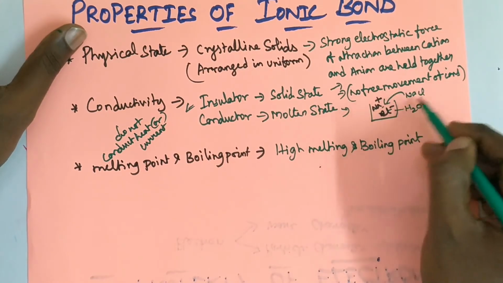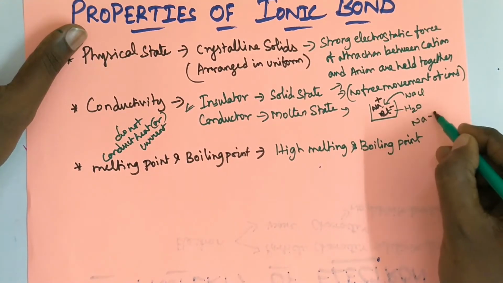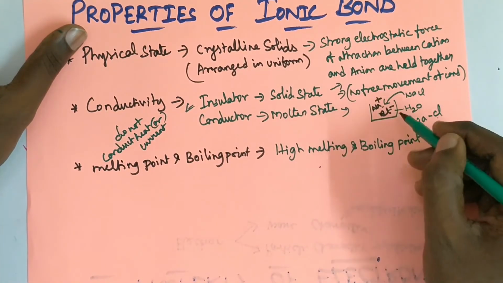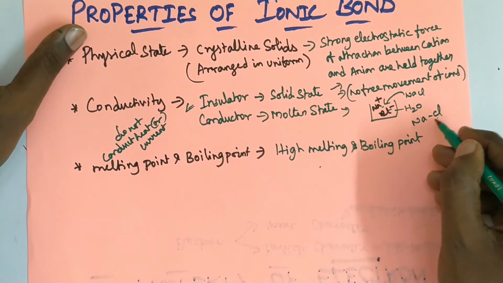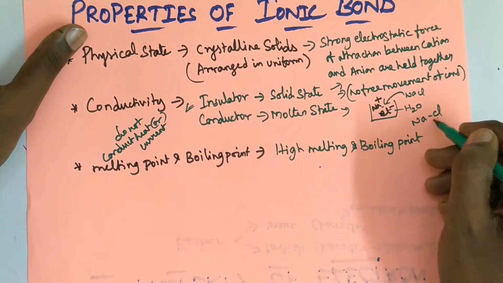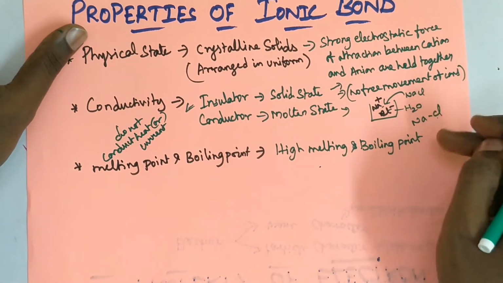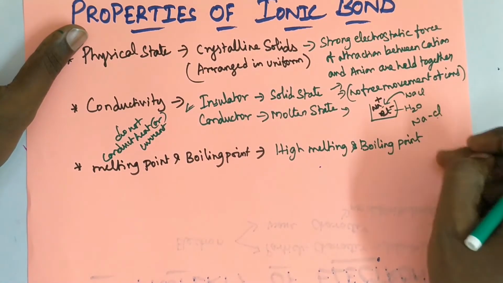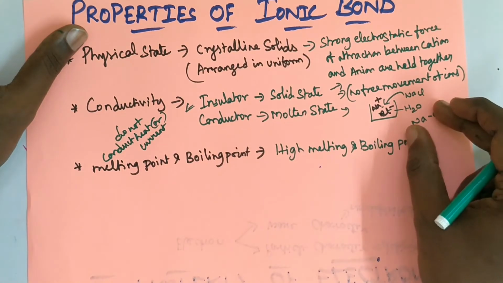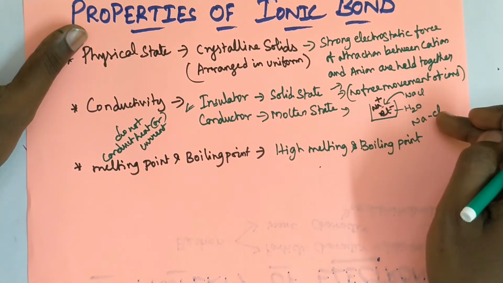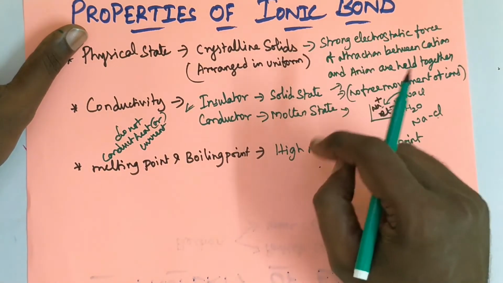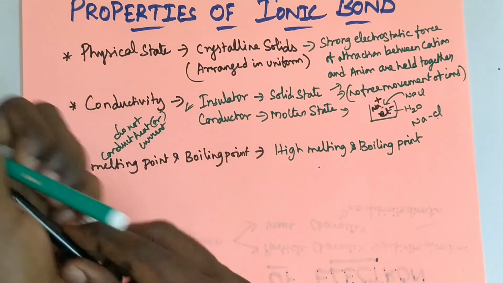If the ions are tightly held together, suppose NaCl, these bonds are formed due to ions of opposite charge. Hence, the force of attraction is more between Na and Cl. So when we want to break the bond, we have to supply more energy because they are held tightly together. Once we have to separate, we have to supply more energy to break the molecules. Hence, we need high energy to break the molecules, which means definitely it has high melting and boiling point. So ionic bonds have high melting and boiling point.